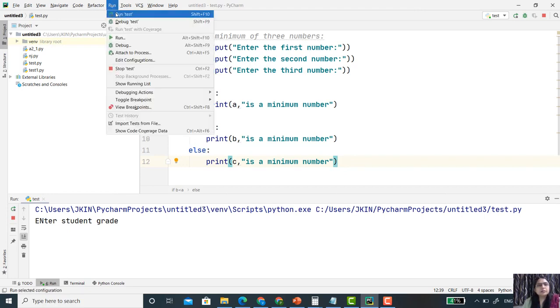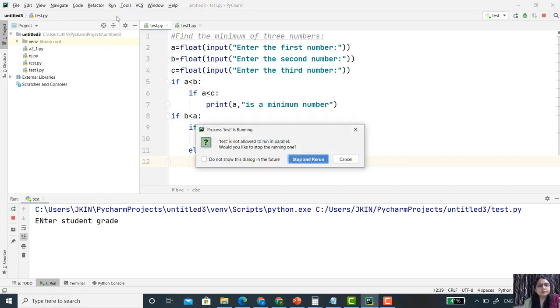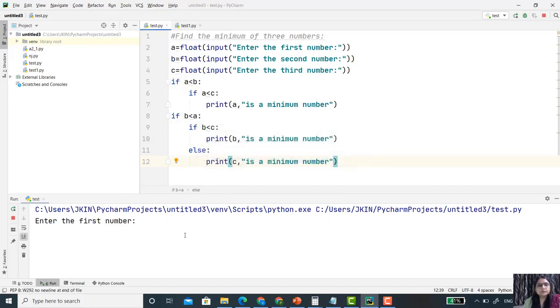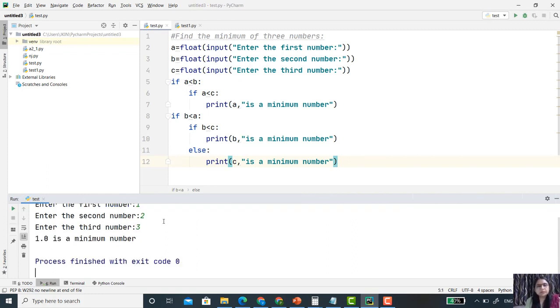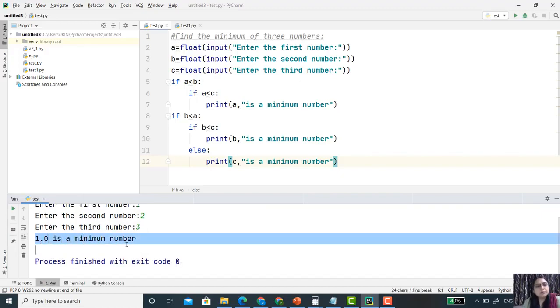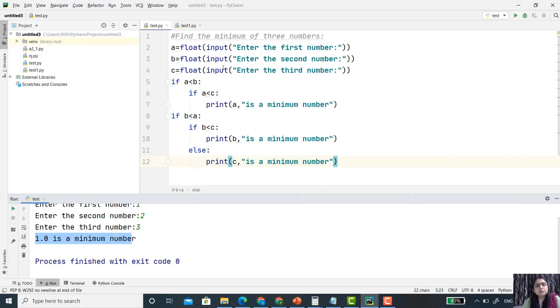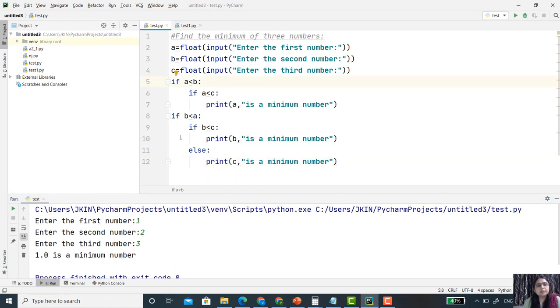So here run, then our test file. Enter the first number, for example 1, second number is 2, and my third number is 3. Then definitely the minimum number is 1. 1.0 is a minimum number. Let's see the execution of the code. Here we entered the value of a, that is 1.